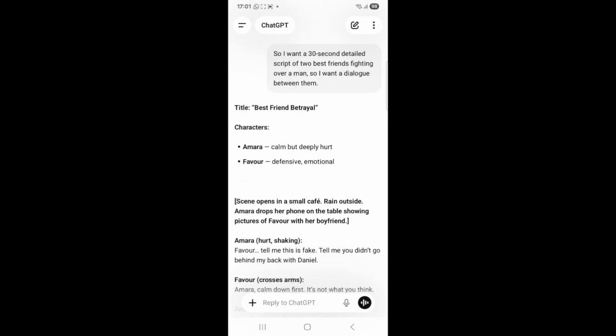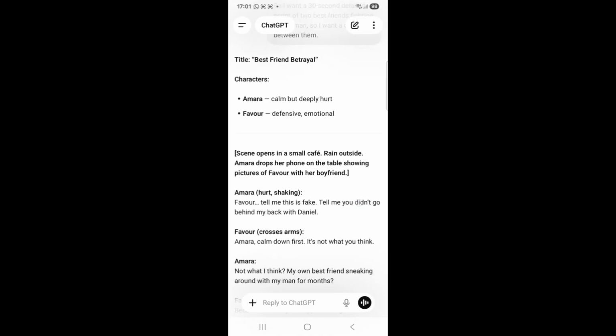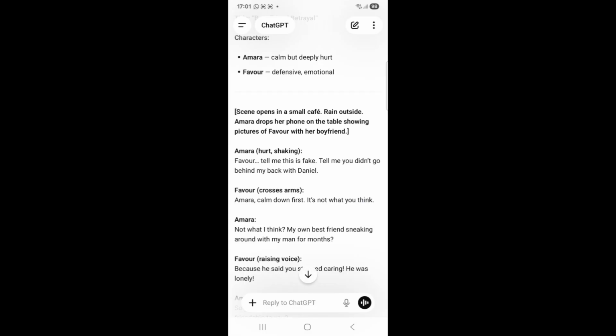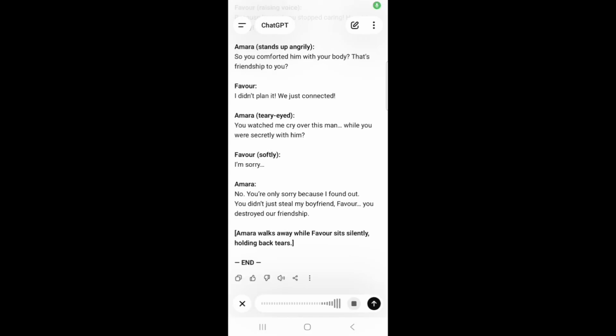So now that's giving us best friend betrayal. What a very lovely title. We have Amara, we have Favor, and all that. So what we are going to do now, since we have gotten our script, now we want to get the image right. So I'm still going to tell ChatGPT to generate the image of both of them in the cafe, since it told us about cafe. So I want you to generate an image of the two friends sitting in a cafe having this argument, a well detailed image of the two friends, Amara and Favor.